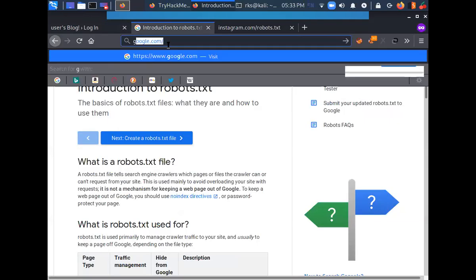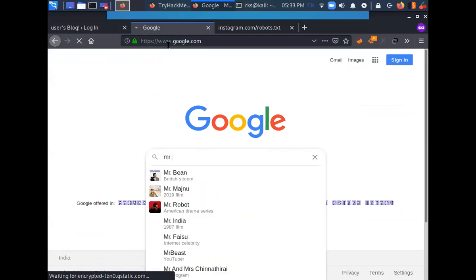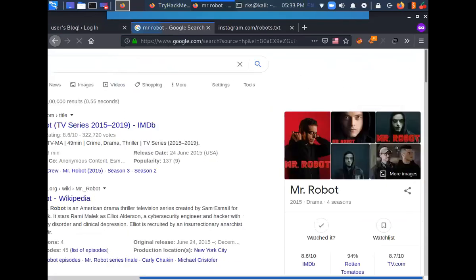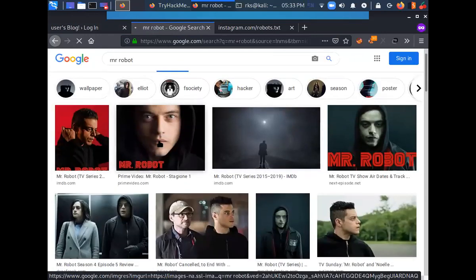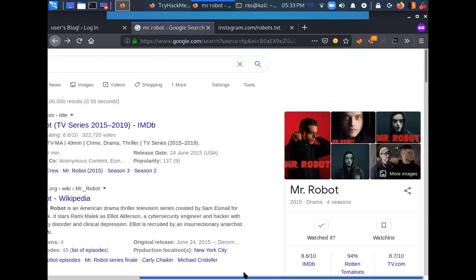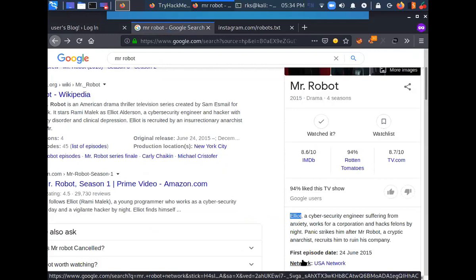Let's go to Google. And I know that this is being inspired from the Mr. Robot show. So maybe it has some relation with the Mr. Robot show. And this person that you can see in the images was the lead character of the show. And his name is Elliot. So what I will try is, maybe it is the username.